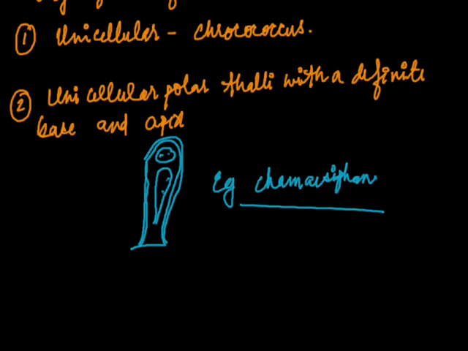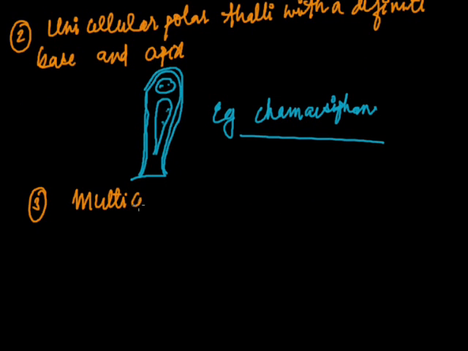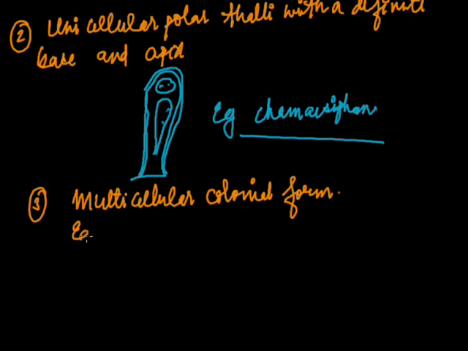Now, multicellular colonial forms include Trichodesmium and Microcystis.